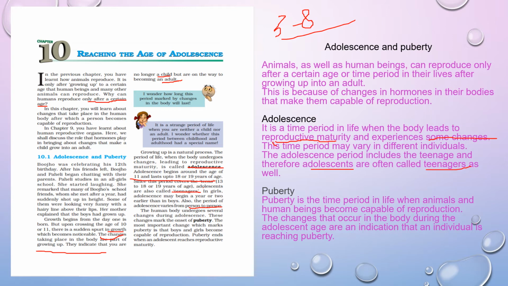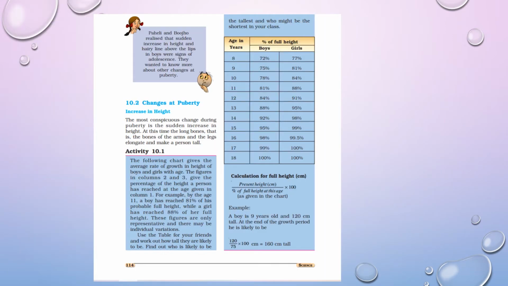And what is puberty? Puberty is the time period in life when animals and human beings are capable of reproduction. In puberty they are capable of reproduction. So both these things are related to adolescence and puberty. Now, our next topic is what changes occur in an individual during puberty. What are the changes?